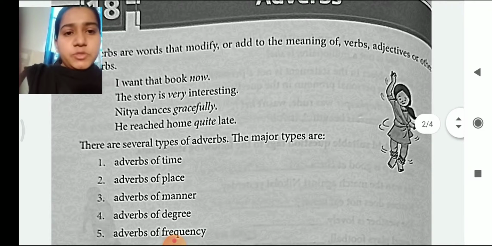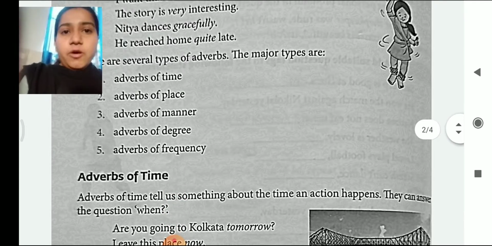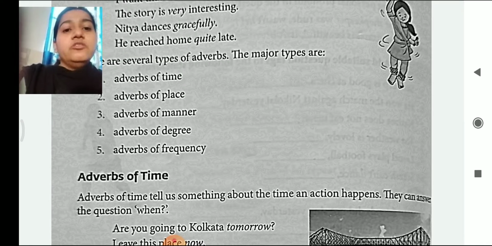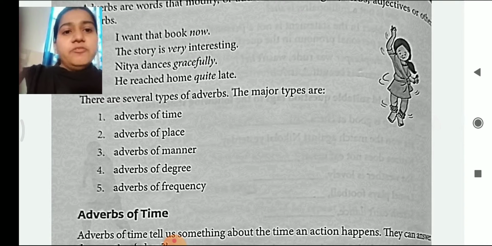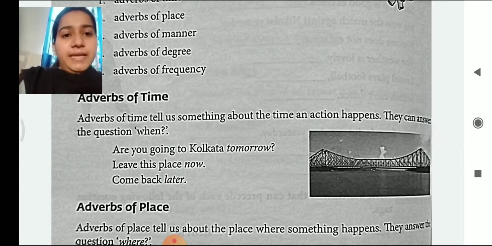There are several types of adverbs. The major types of adverbs are adverb of time, adverb of place, adverb of manner, adverb of degree and adverb of frequency. So here we are going to discuss each type of adverb in detail. Let's see the example which we saw before. I want that book now. So here this now indicates the time. So let's first of all see adverb of time.